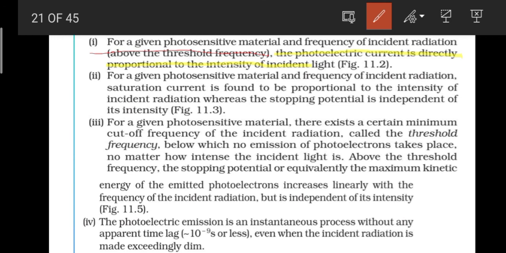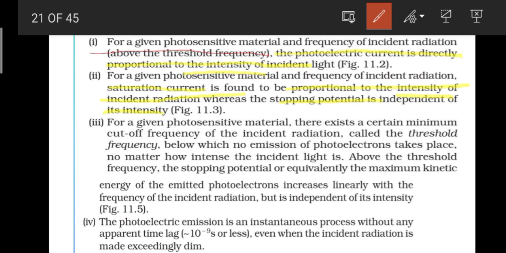Next, for a given photosensitive material and frequency of incident radiation, the saturation current is found to be proportional to the intensity of the incident radiation, whereas the stopping potential is independent of its intensity.